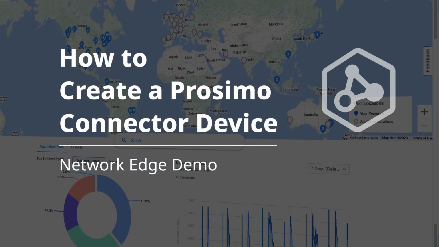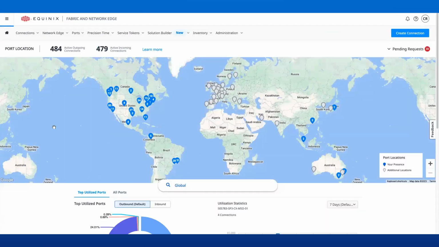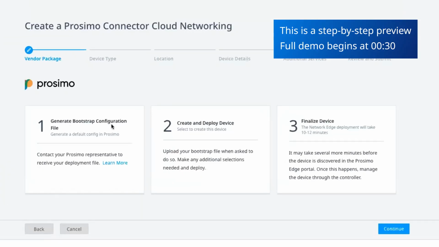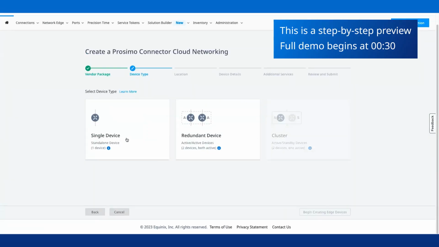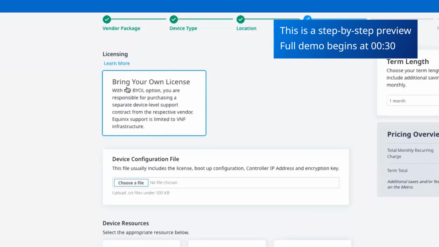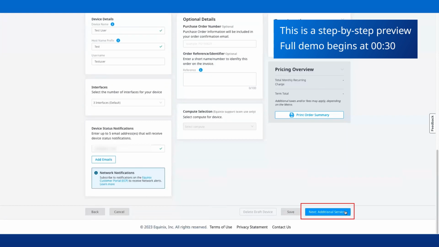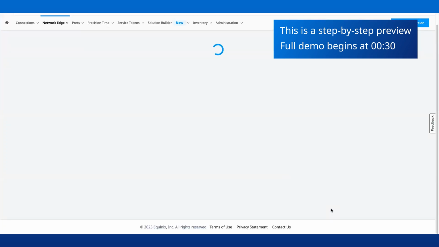In this video, I'll introduce you to Prosimo Connector. Prosimo Connector on Equinix Network Edge optimizes Prosimo's multi-cloud networking, paving the way for highly performant and cost-efficient deployments, enabling use cases such as multi-cloud on-ramp, cloud transfers, and cloud repatriation.